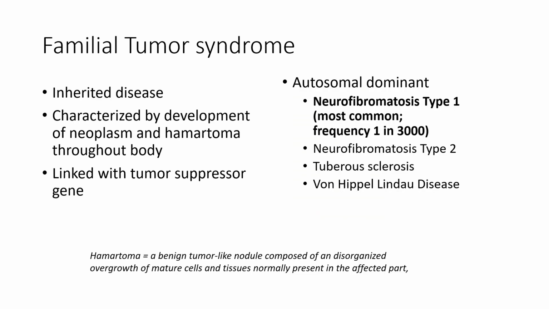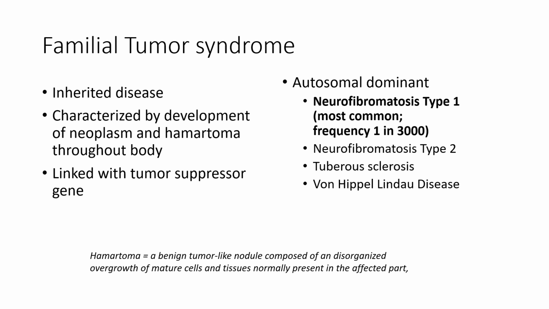A variety of inherited diseases are associated with the occurrence of tumors. In most, the pattern of inheritance is autosomal dominant, with involvement of tumor suppressor genes. It is characterized by development of neoplasm and hamartoma throughout the body.